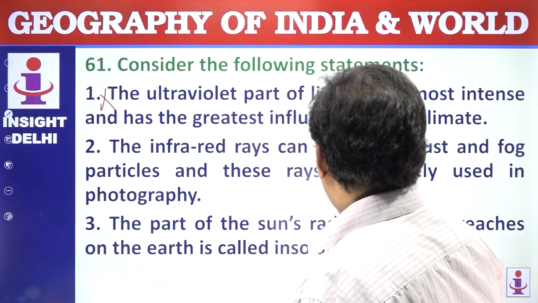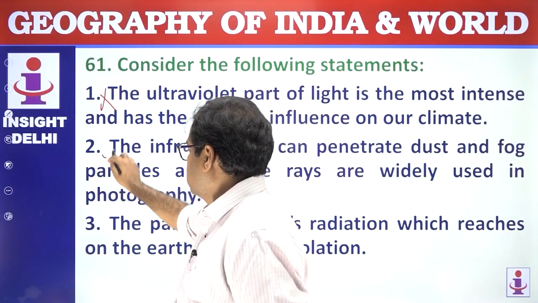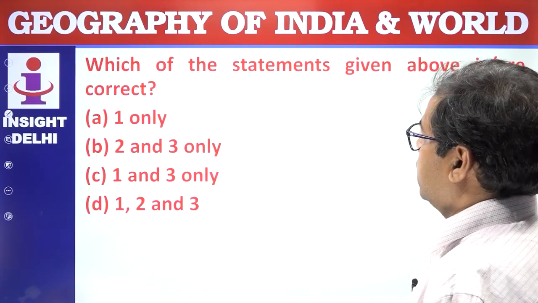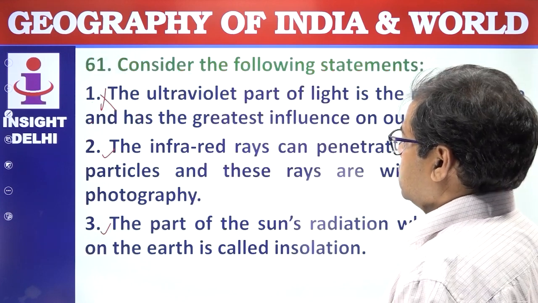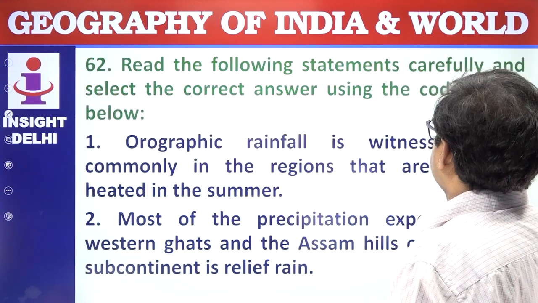The part of the sun's radiation which reaches the earth is called the insolation. Yes, this is correct. This is correct and this is also correct. 2 and 3 is correct. Which of the statements given above are correct? 2 and 3 is correct. Answer is B.